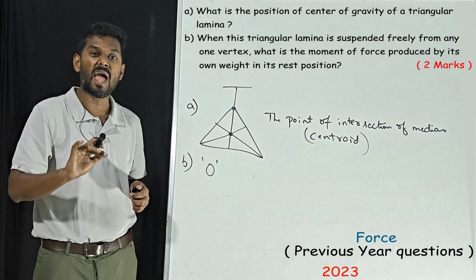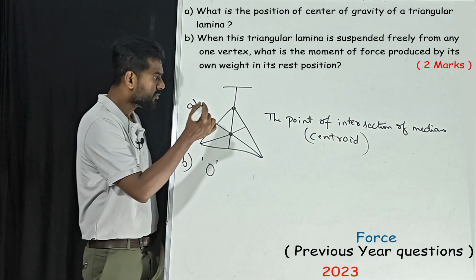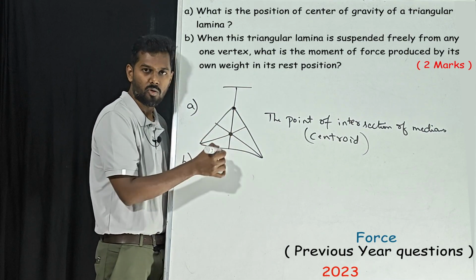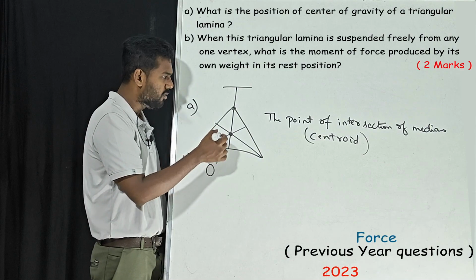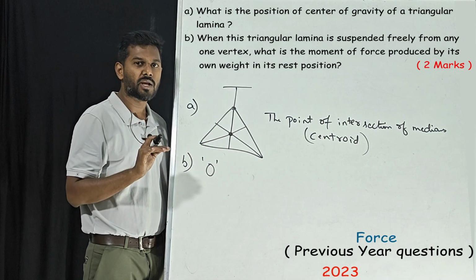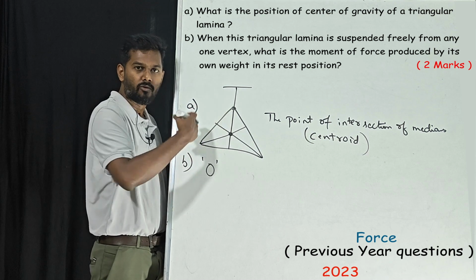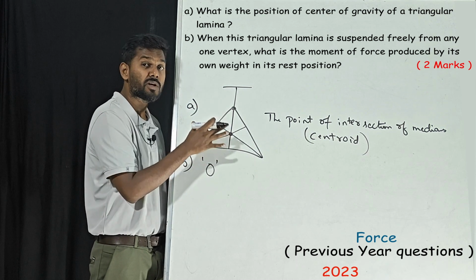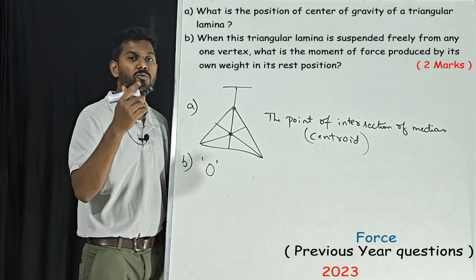And what is the actual meaning? Listen, whenever you make a hole here and it is hanging, if it is rotating, we have a moment of force. How can it rotate? One, because of force applied. Now it is at rest position. What kind of force is there?